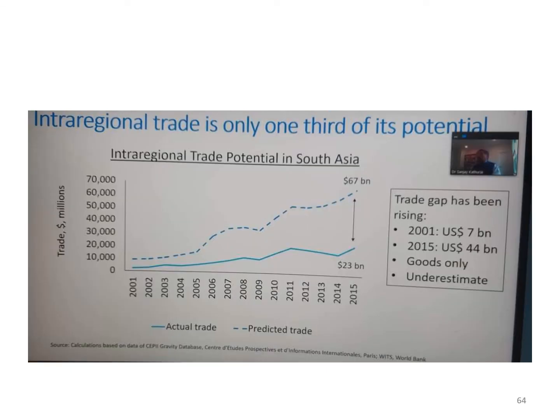So there's a lot of potential when it comes to intra-regional trade potential. This is using the same gravity model where you work out the predicted trade, compare it with the actual trade. If the predicted trade is greater than the actual trade, there's a trade gap, there's a potential. Okay? So there's still lots of potential of the level of 67 billion US dollars.